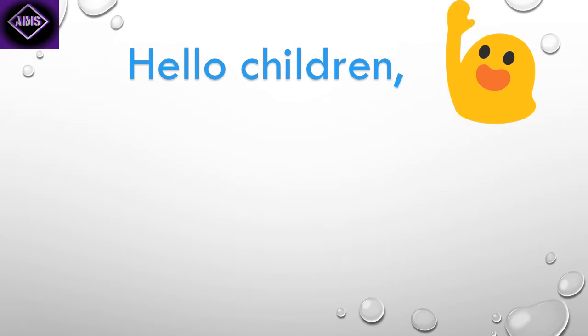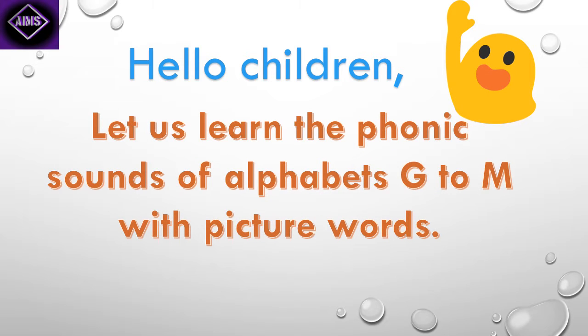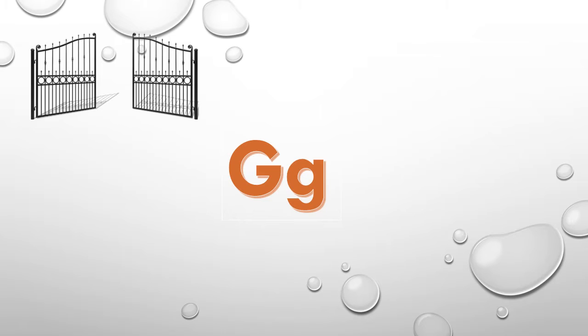Hello children. Let us learn the phonic sounds of alphabets G to M with picture words. This is capital letter G and small letter g. G is for gate.